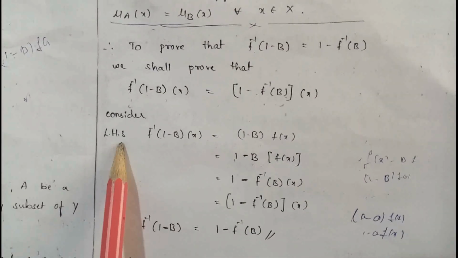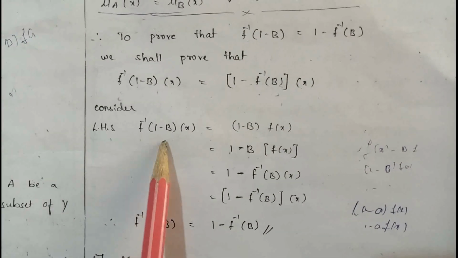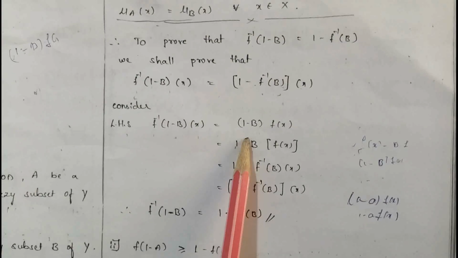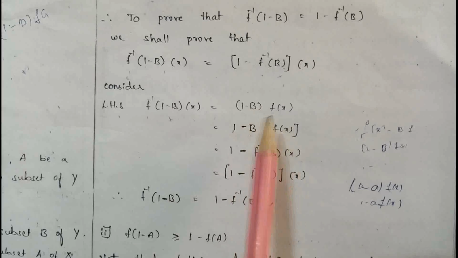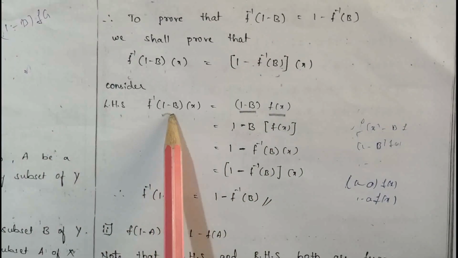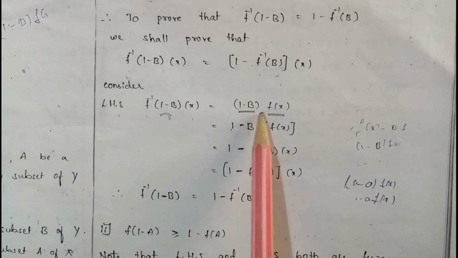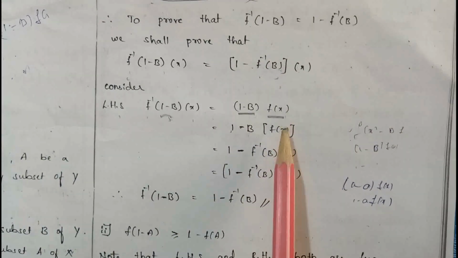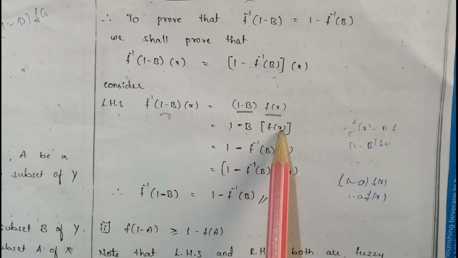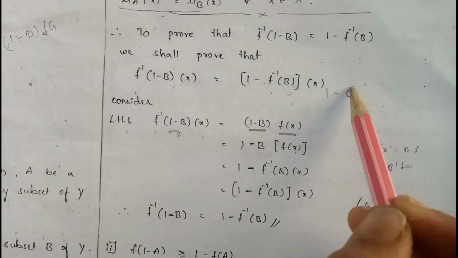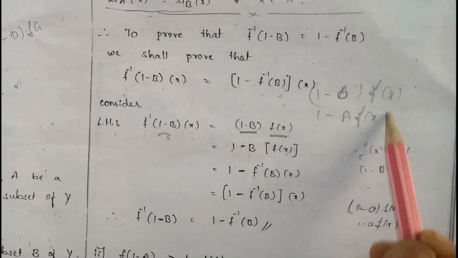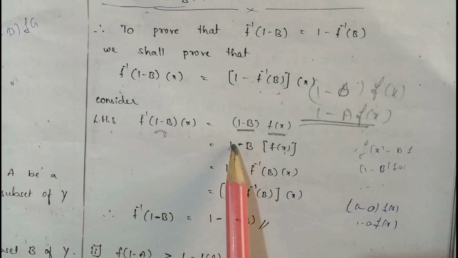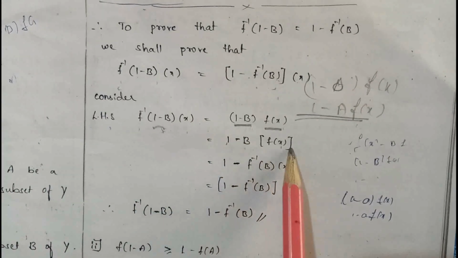Consider LHS. F inverse of 1 minus b of x is equal to, according to the definition of the inverse image, f inverse of b of x is equal to b of f of x. Here the value of b is 1 minus b, therefore 1 minus b of f of x. Next, it can be written as 1 minus b of f of x by using the standard property, that is 1 minus a of f of x is equal to 1 minus a of f of x. This is the standard condition. By using this property, it can be written as 1 minus b of f of x.